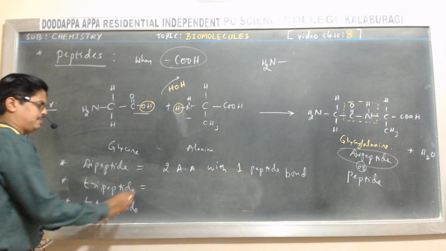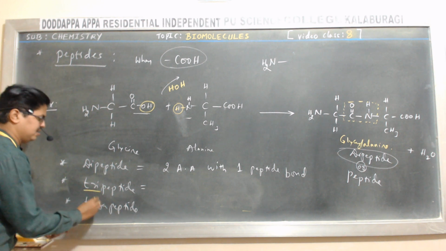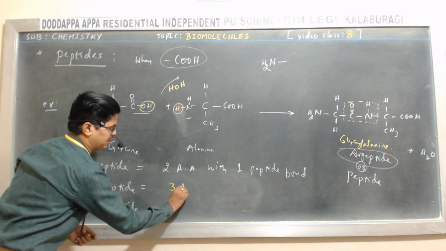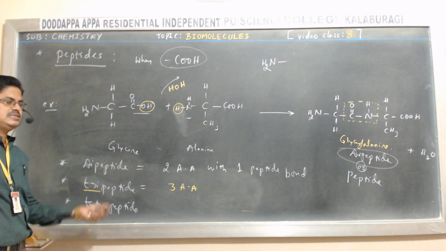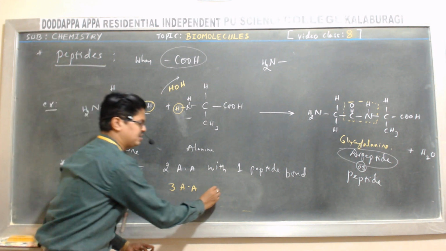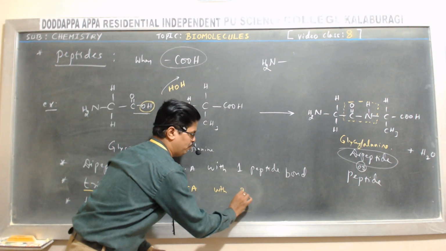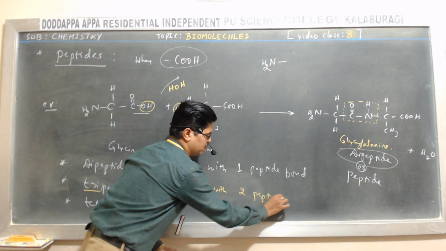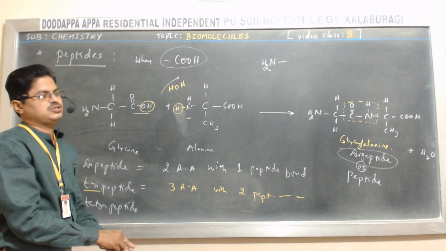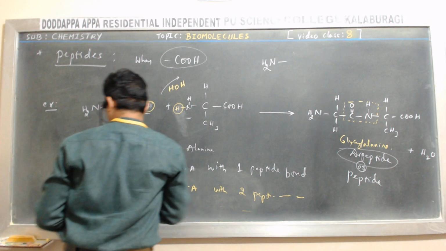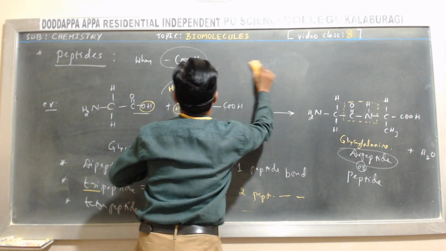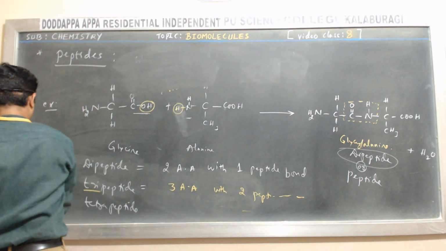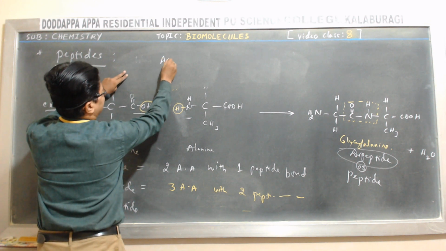Now what is a tripeptide? Tri means three. It is made up of three amino acids with two peptide bonds. For example, let me show generally. Three amino acids, let me write amino acid as AA.